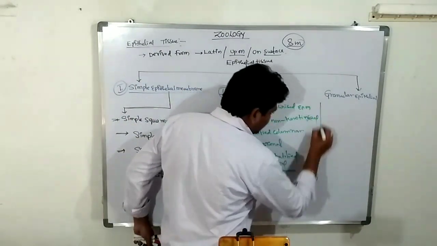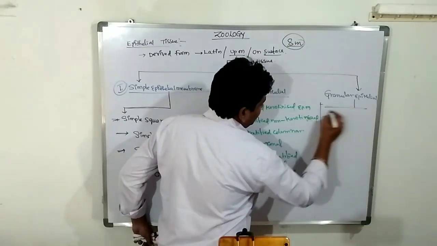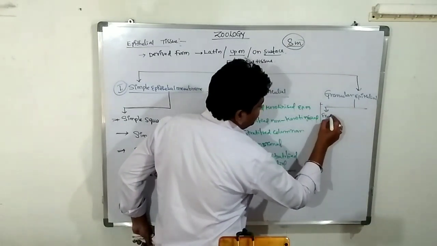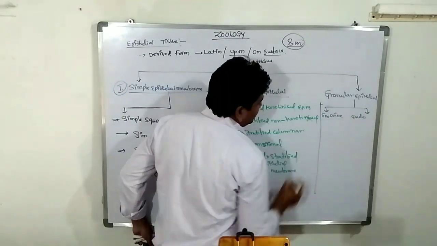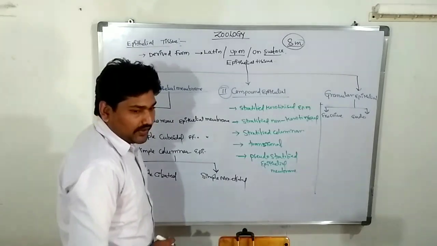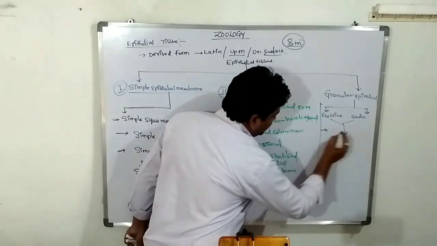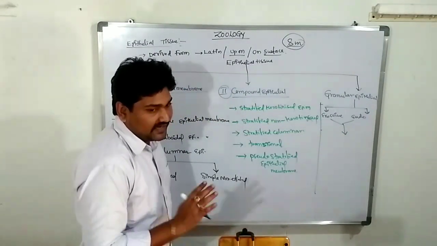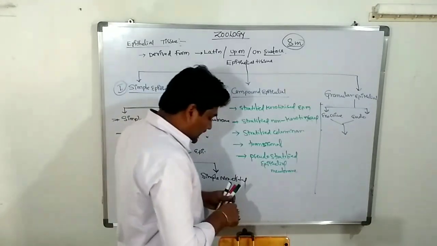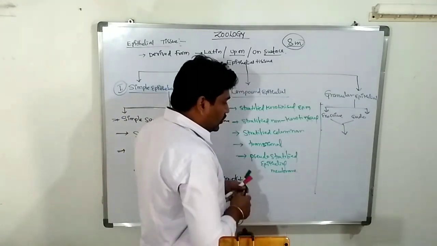These are divided into two types. What are they? Exocrine glands and endocrine glands. According to their mode of secretion, these can be classified into three types. What are they? Apocrine glands, merocrine glands, and holocrine glands.